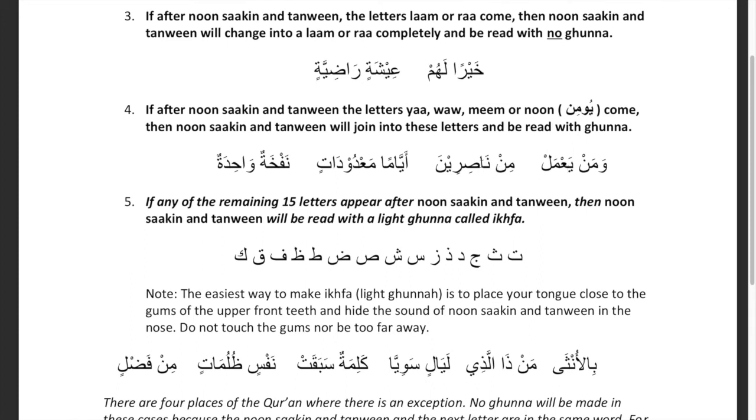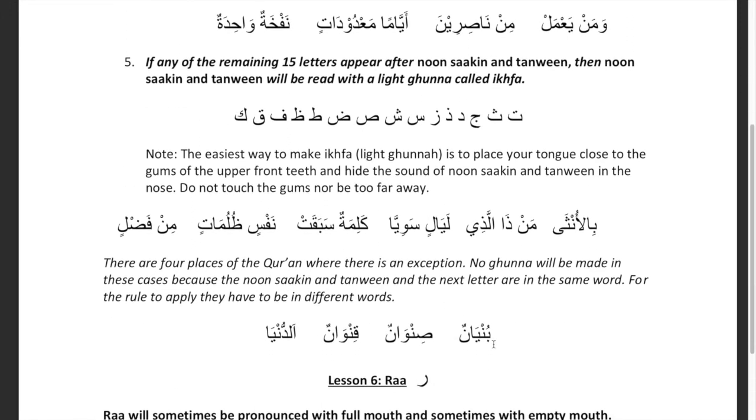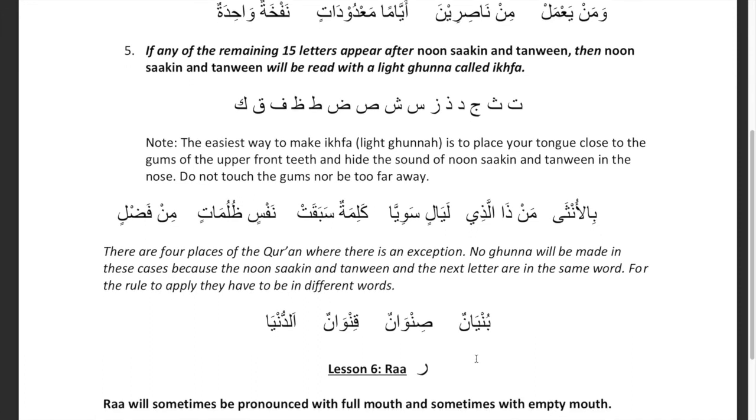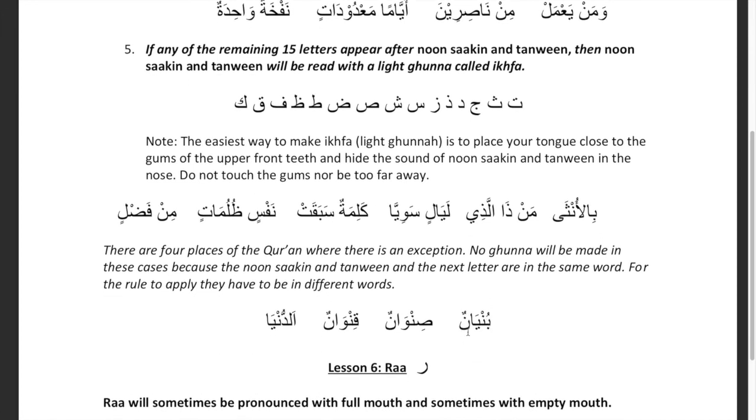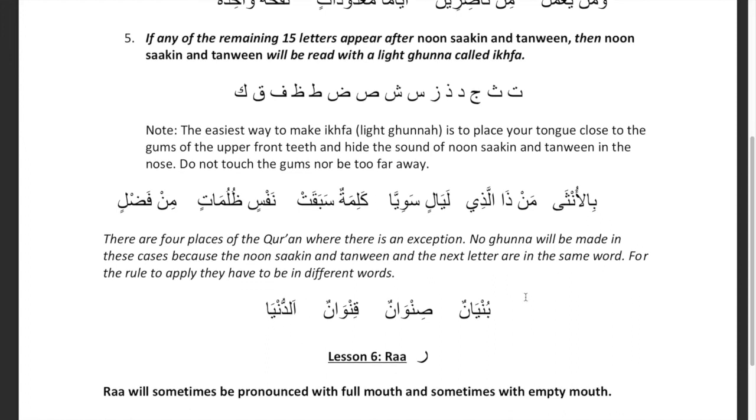Noon sakin, the noon is the next word. Tanween, mim is in the next word. Tanween, waw is in the next word. However, here, after noon sakin, the ya is in the same word, so there will be no ghunna. Bunyanun, sinwanun, qinwanun, ad-dunya. So in these four places, in these four examples in the Quran, there will be no ghunna.